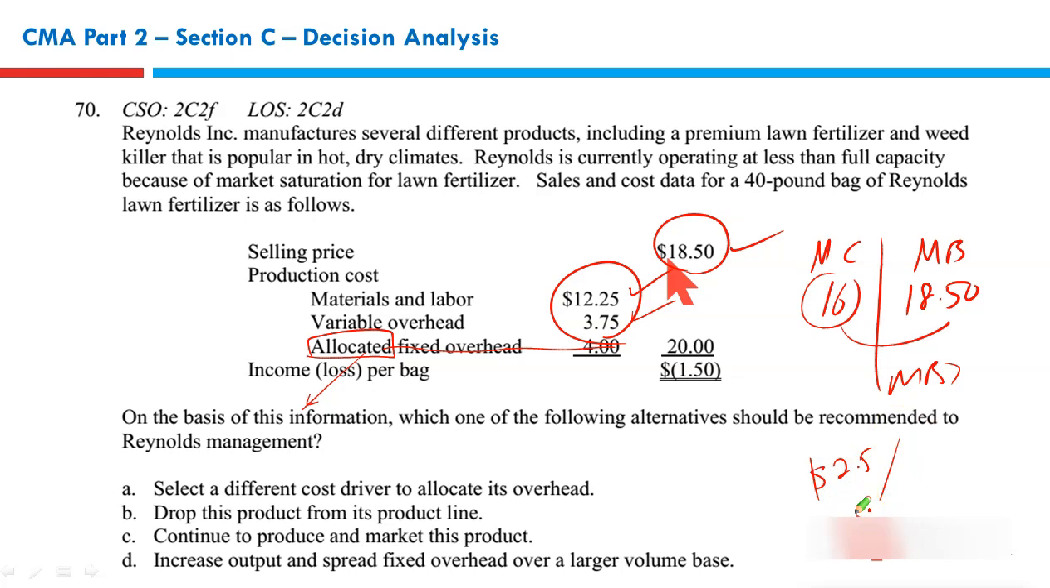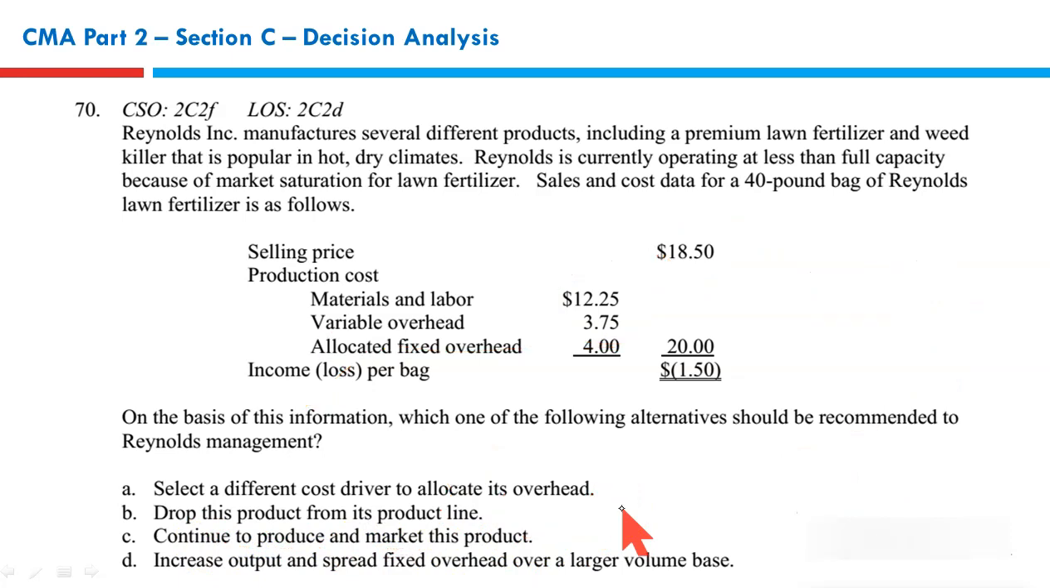So what is the right choice out of these given? Select a different cost driver to allocate its overhead. Overhead allocation is not an issue. We are making a decision. Cost allocation is not a decision; cost stays the same, only the allocation base can be different. So allocation has nothing to do with our decision. Should we carry on with this product or should we discontinue? Drop this product line? No, it is generating a positive contribution. As long as a product is generating a positive contribution, you should continue producing it. So the correct option is C, continue to produce and market this product. So that makes C the correct option, and C it is.